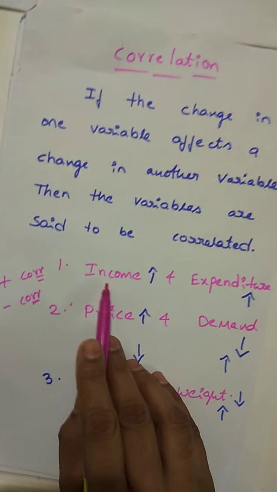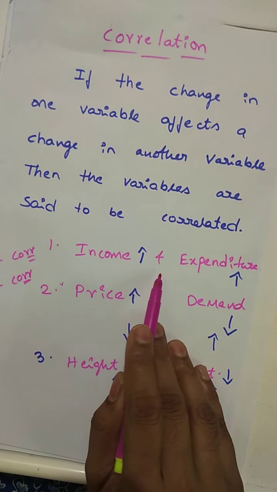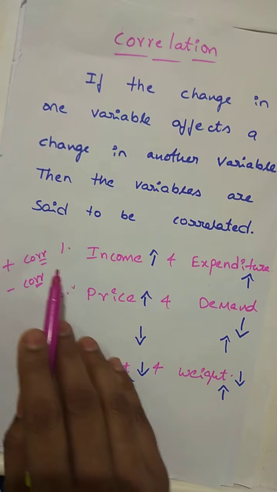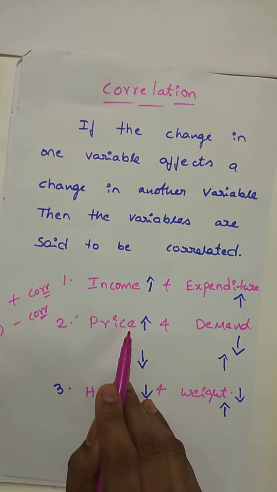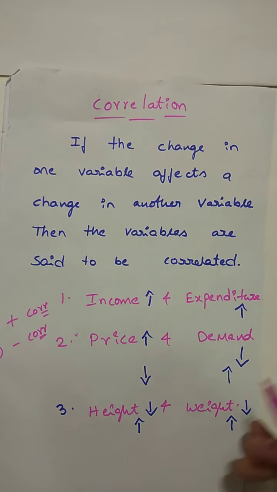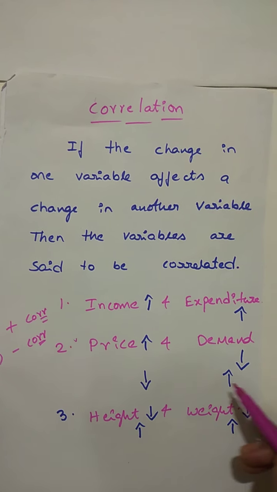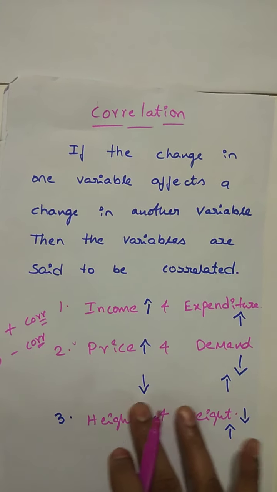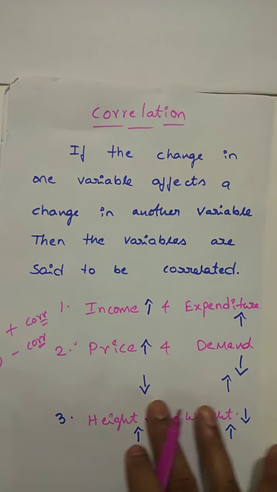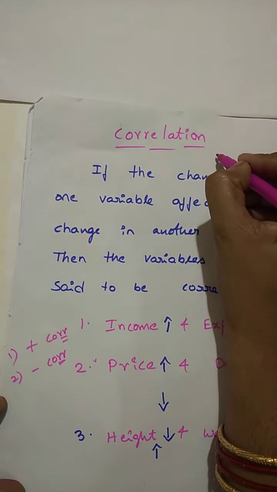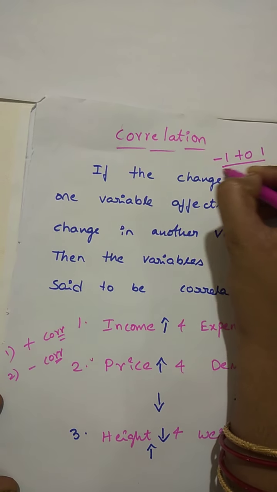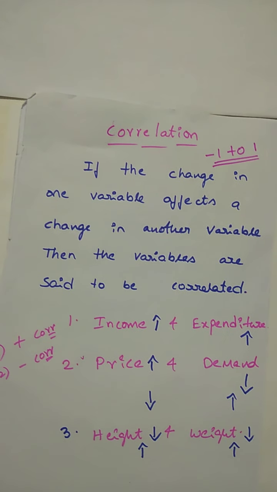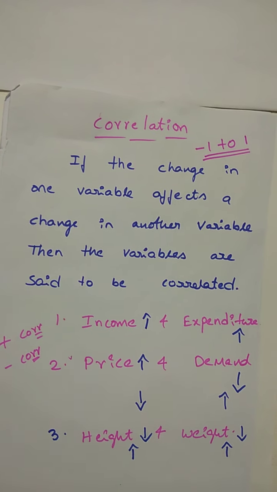If two variables are both increasing or both decreasing, the correlation is positive. If one variable is increasing while the other is decreasing, in opposite directions, the correlation is negative. The limits of the correlation coefficient are -1 to +1.